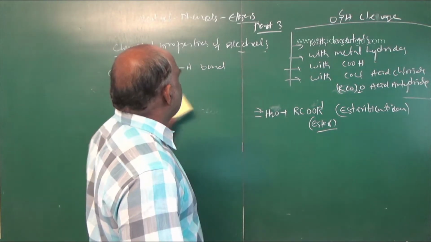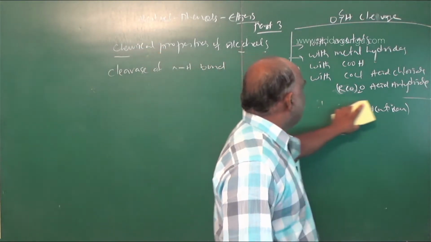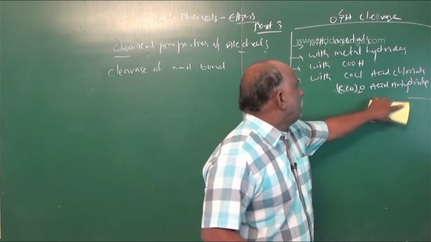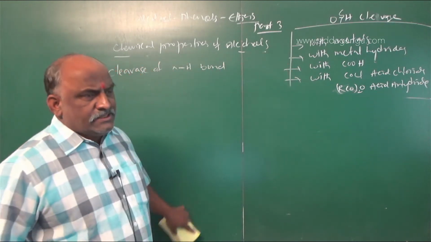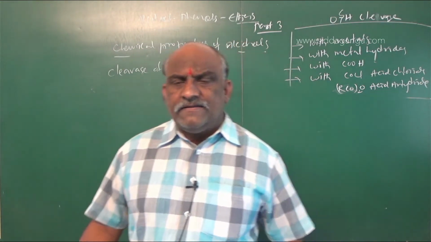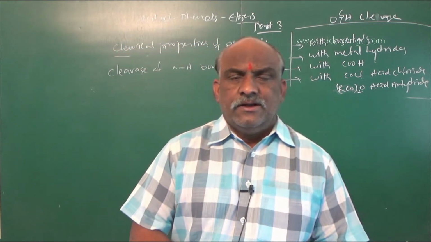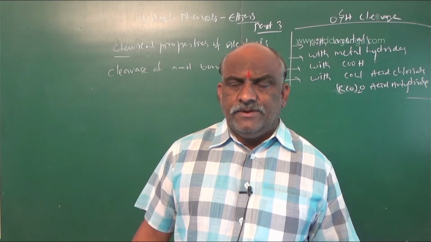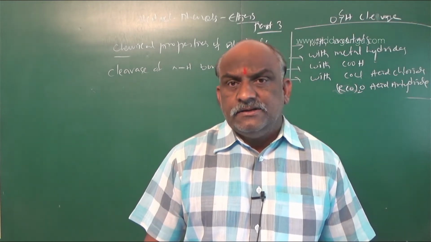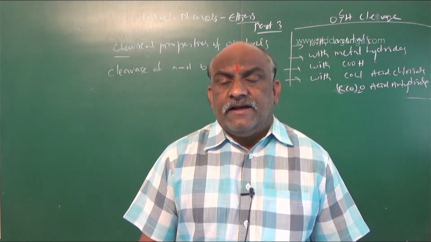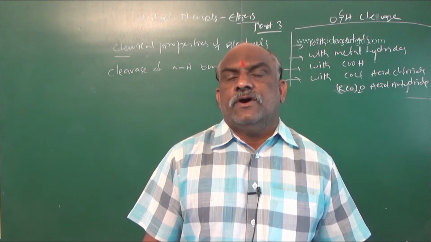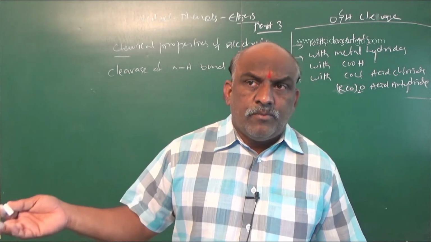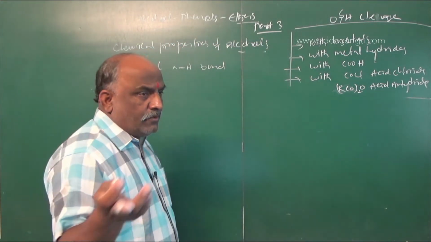And next, number 4 is the reaction with acid chloride or acid anhydride. Generally, the reaction with acid chloride or acid anhydride takes place in the presence of a base. The base is pyridine or dimethylamine. Some bases will be there. In the presence of those bases, the acid chlorides or acid anhydrides react with alcohols. What compound do we expect to get?